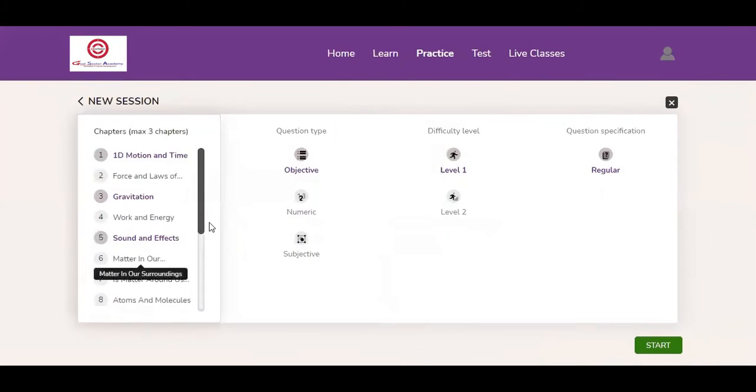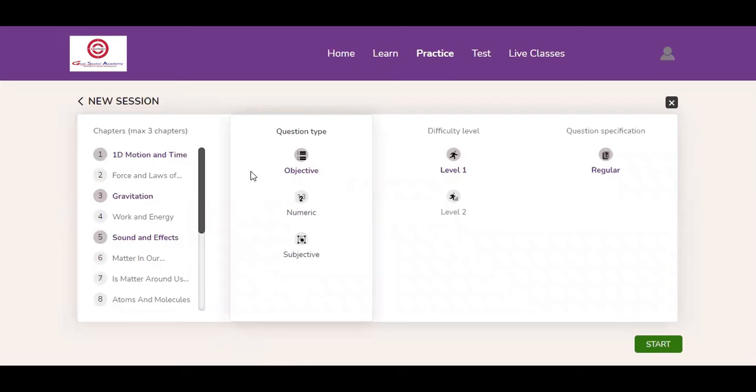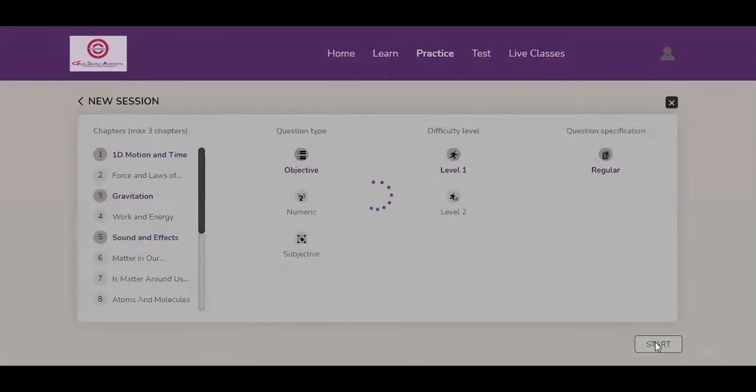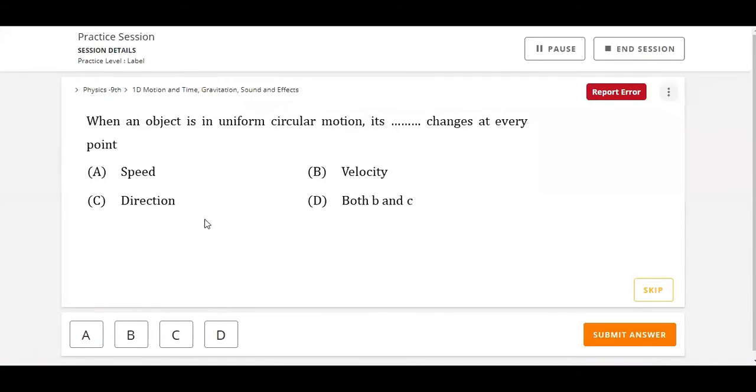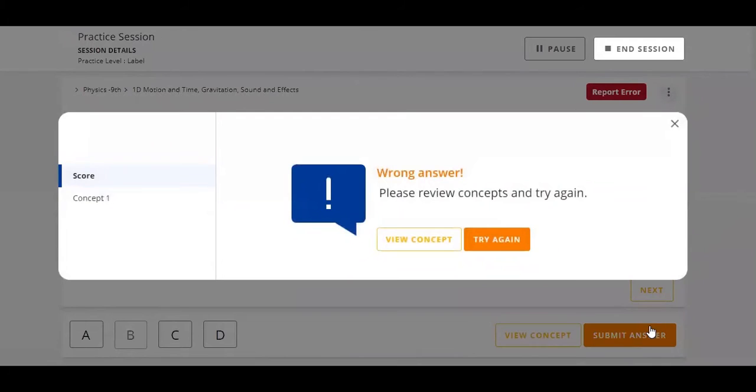Now select your practice preference, like which type of questions you want to solve, what is your difficulty level and what is your question specification. Now click on the start button. Once you click on the start button, the questions start appearing on your screen. These are multiple choice questions. You have to select the correct option and now click on submit your answer.